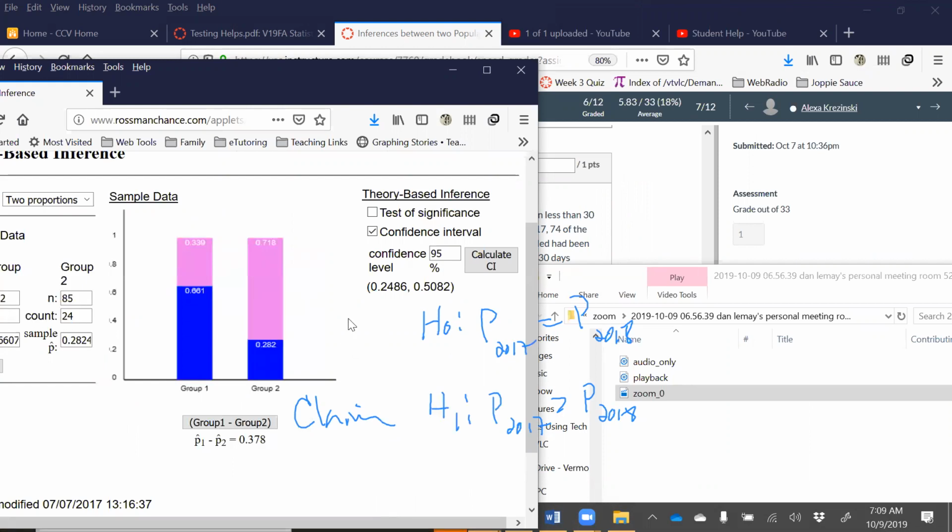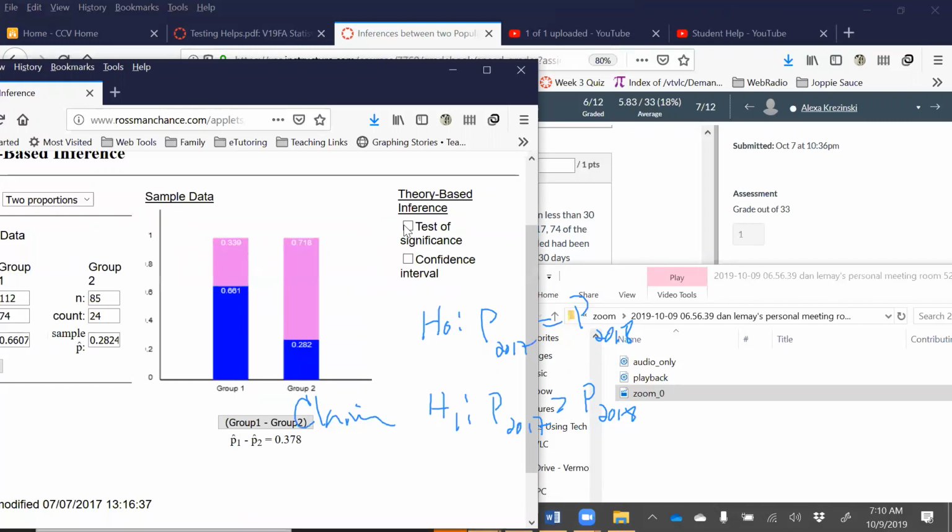Yep, okay. So now because this is a proportion, we can talk about these as percentages. So I can say we're 95% confident the true difference in the proportion of houses that sold, or I guess I liked it this way: I'm 95% confident that the difference between the proportion of houses that sold in less than 30 days could be as much as 25% higher to as much as 51% higher in 2017 than it was in 2018, or something like that. And you had that. That wasn't too bad, what you had.